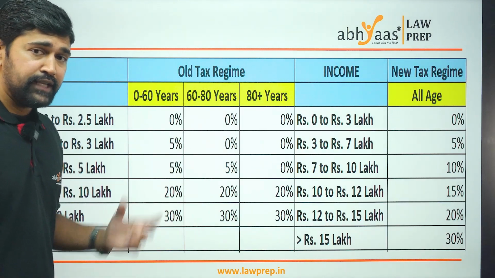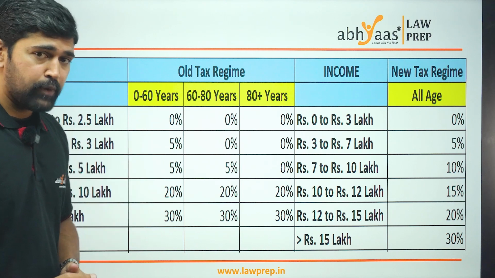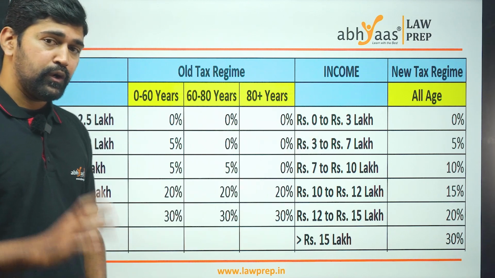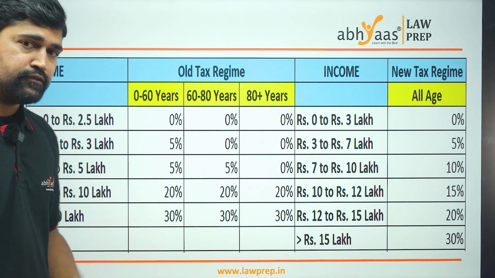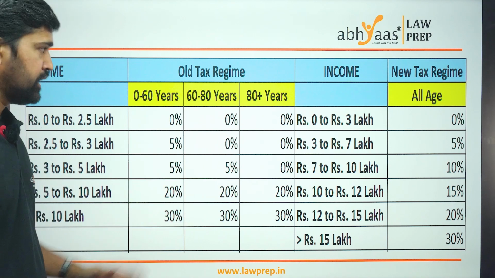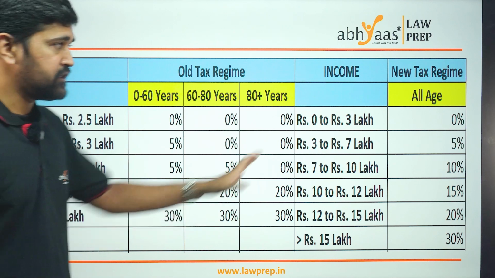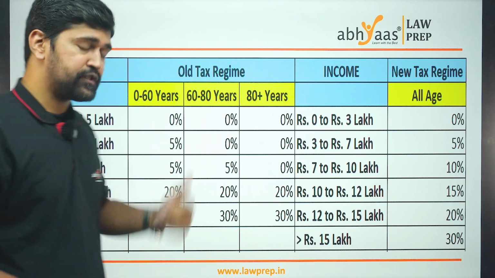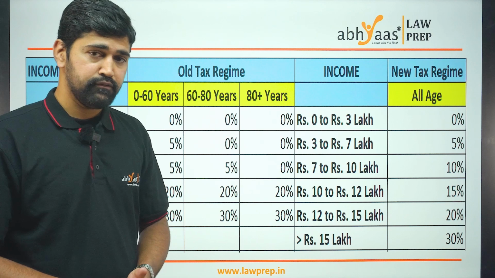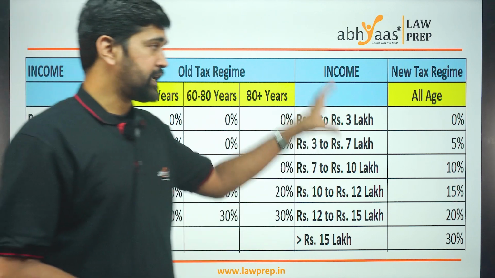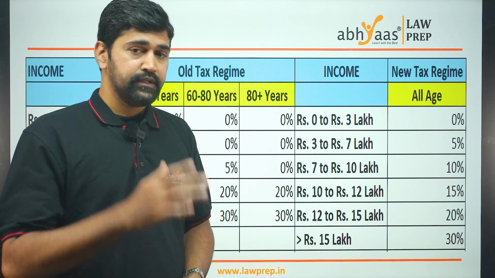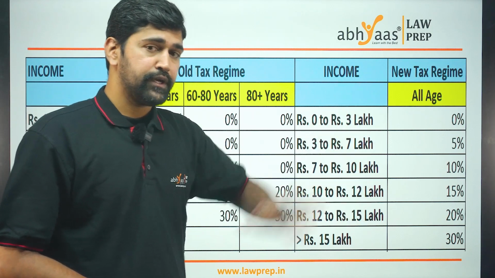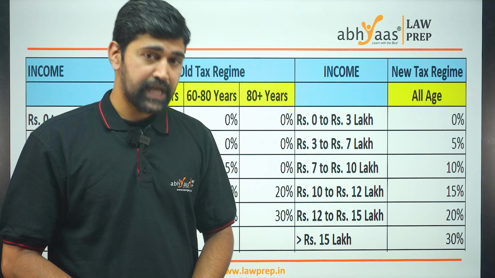This table will give us a brief overview of the differences between the old tax regime and the new tax regime, and also the rate of income tax for a particular income tax slab. If you look, this is the old tax regime and this is the new tax regime. In the old tax regime, all the benefits in the form of various deductions and allowances are still possible for income taxpayers to claim. Whereas in the new tax regime, there are no such benefits. The taxpayers have to forego all these deductions, but the rate of taxes has been reduced for each and every specific income tax slab.